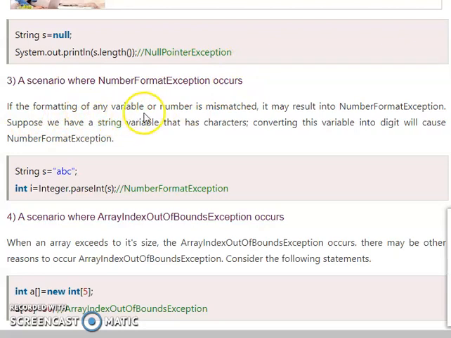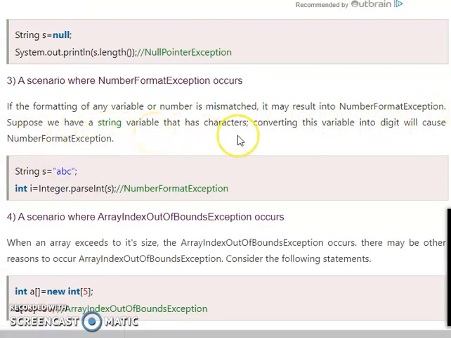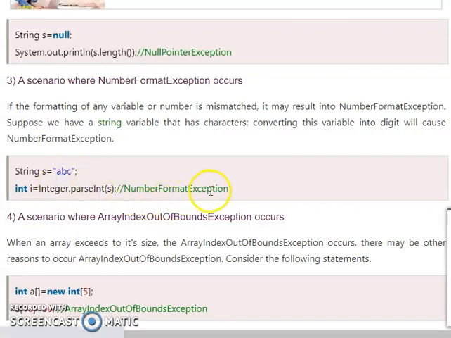If the format of any variable or number is mismatched, it may result in a number format exception. Suppose we have a string variable that has characters. Converting this variable into a digit, that means the integer value, will cause a number format exception. In this example, the variable yes holds the string value, but the conversion here is Integer.parseInt of yes. That means the value of yes is a string. If you convert this string into an integer, it will display the number format exception.